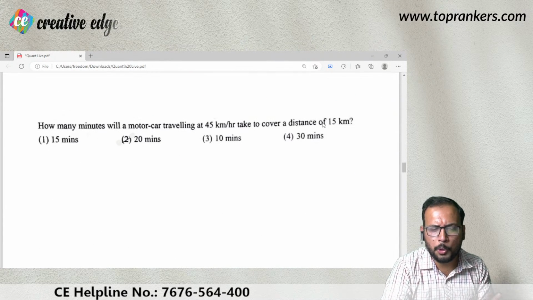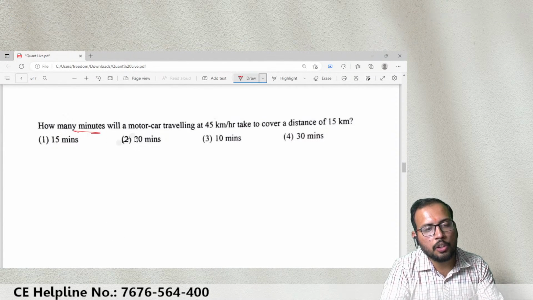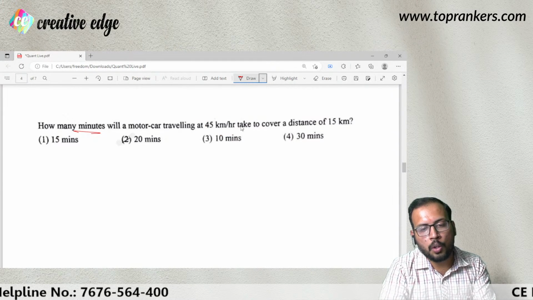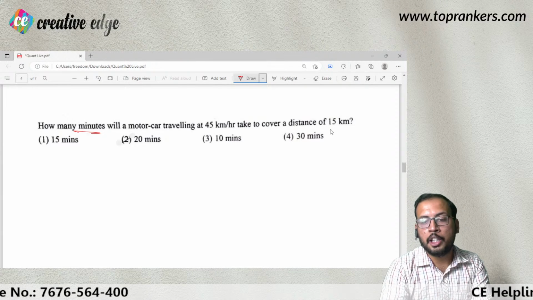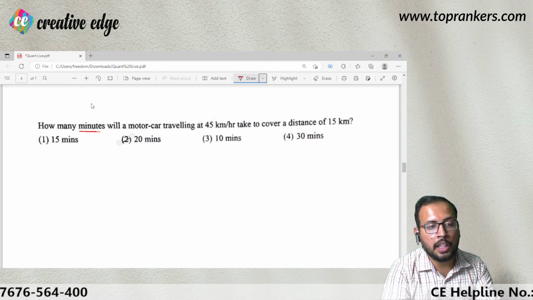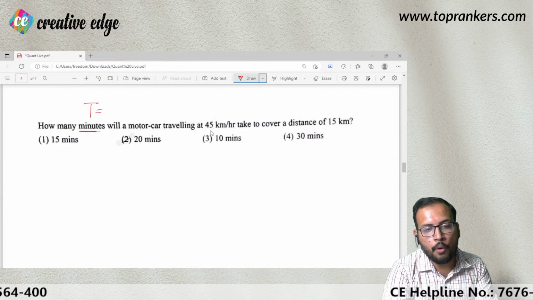Again a very simple question of speed time distance. What is being asked? How many minutes will a motor car traveling at 45 kilometer per hour take to cover a distance of 15 kilometer? That means this question is from speed time distance. The question is asking how many minutes. That means the question is asking something related to time.